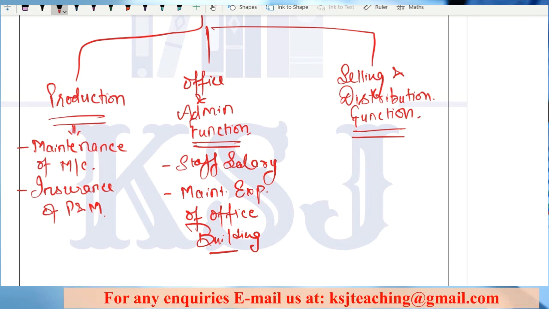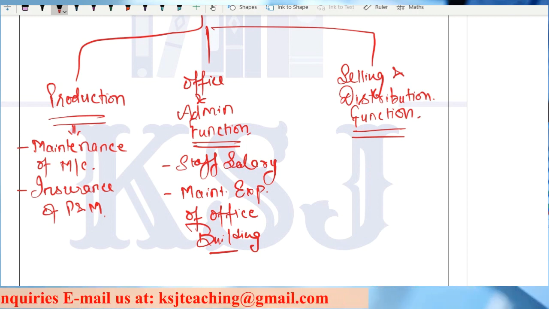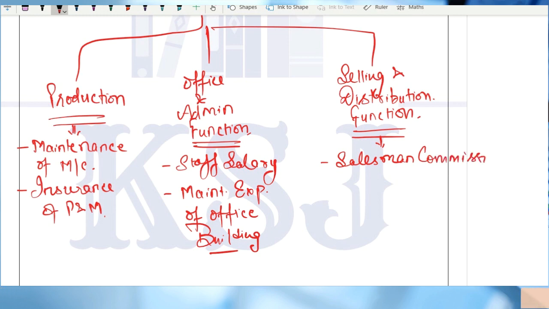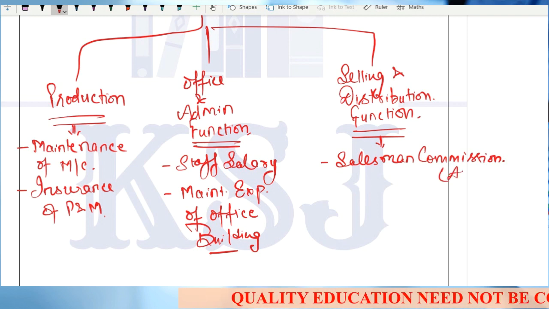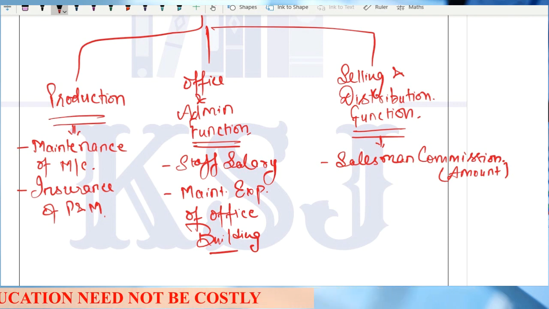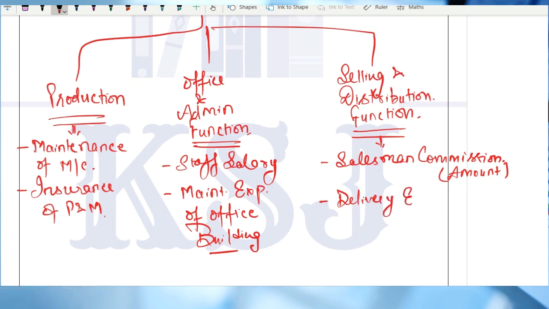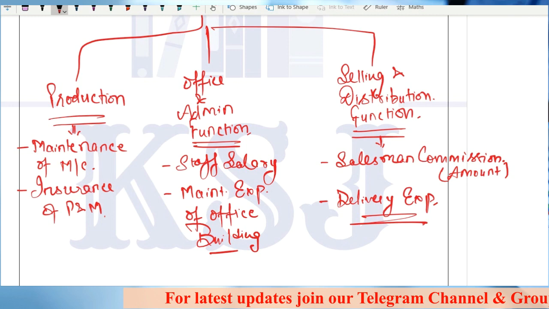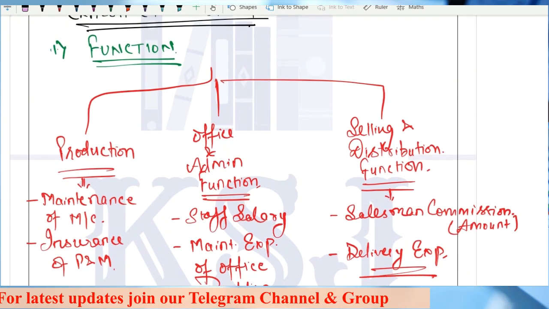What are the selling and distribution overheads? What can be that? Sir, salesman commission. Right? If it is on the basis of amount, not quantity. If it is on the basis of quantity, then it becomes a direct cost. Remember that. Okay. Then there will be delivery van expenses or delivery charges, any delivery expenses. Okay, so these are some examples of selling and distribution function. So this is the classification of overheads on the basis of function.